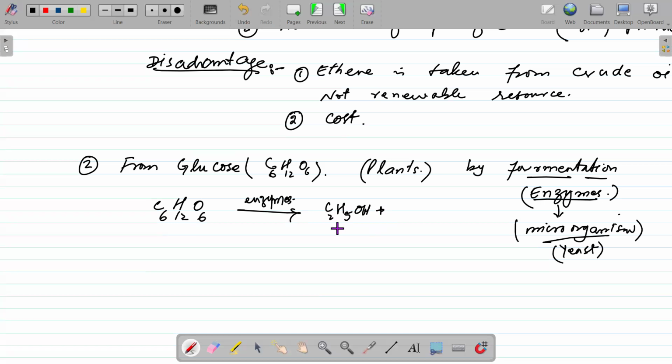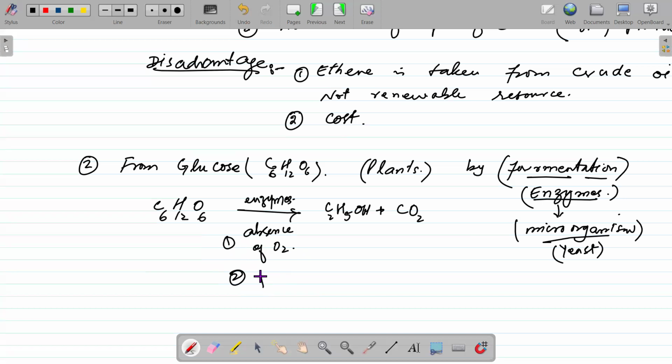And along with this, carbon dioxide gas is produced. But here, when we perform this, remember, this reaction takes place in absence of oxygen. Clear? So in a closed container, this reaction can take place, which is known as fermentation. And there are some conditions which are very important. Number one, absence of oxygen.